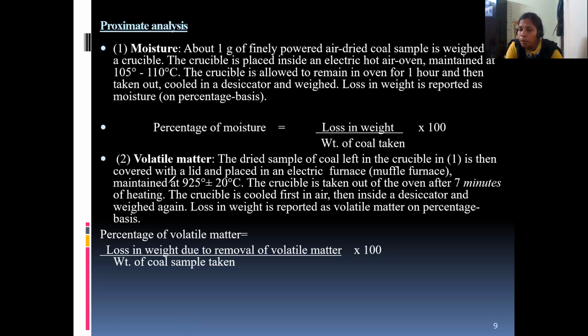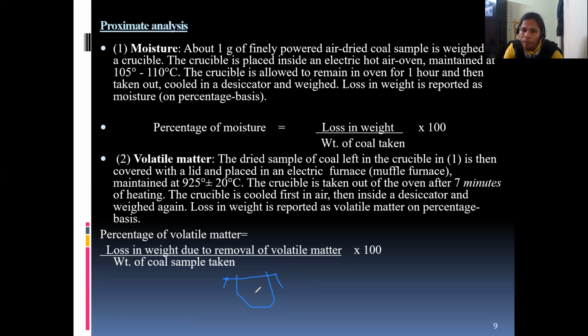We find the percentage of volatile matter by placing the lid on the silica crucible. After finding the percentage of moisture, the same silica crucible along with the cap is placed in the furnace. The furnace is also a heating equipment, similar to the oven, but a furnace can bear more temperature than the oven.